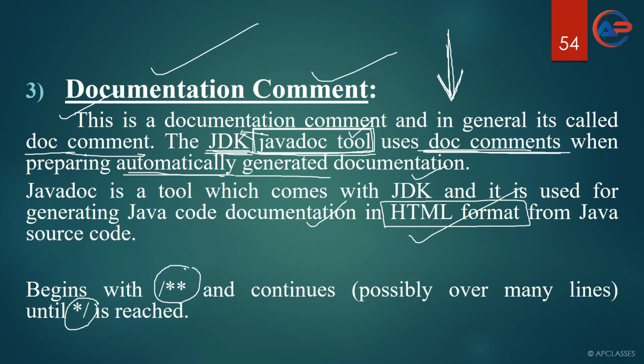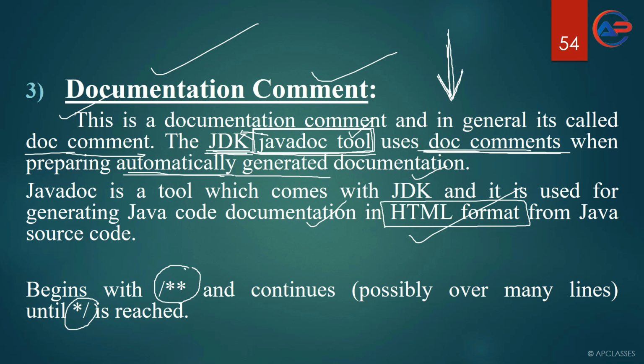You can think like this: you have written a code, you have written a program, you have developed a software, but you don't want to show the actual coding part. So when you don't want to show the actual coding part, what you can do is simply convert that code to documentation comment.